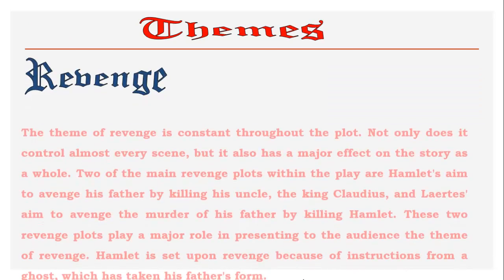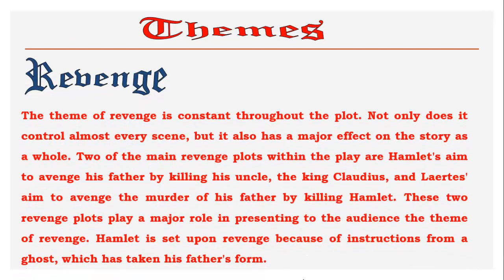What about the themes? Hamlet includes many themes. The themes are the main ideas, okay, which are explained in the play. The most important theme in the play is revenge. The theme of revenge is constant throughout the play.